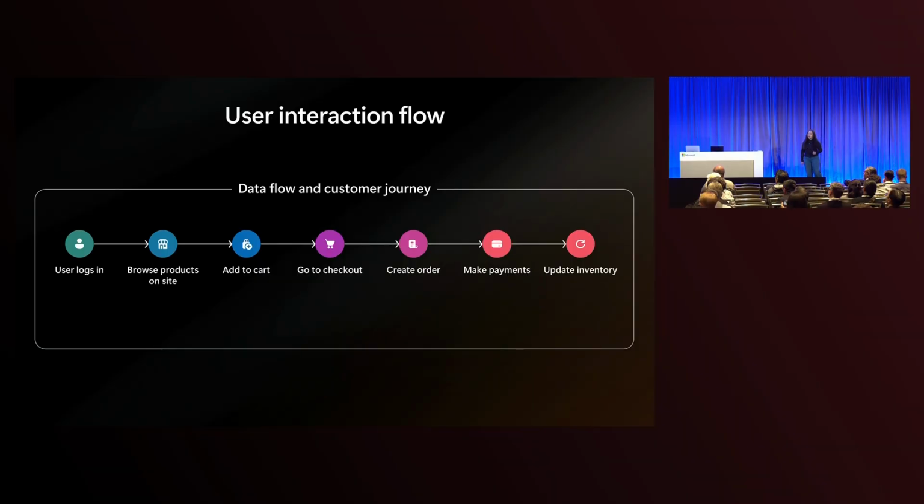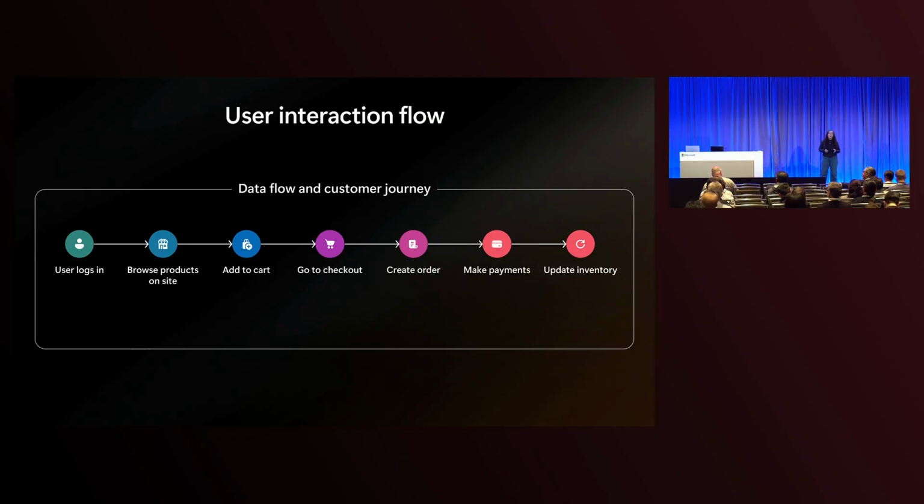As we look at the user interaction flow for our website, it starts with a user logging in. Then they can browse products on our site, they can add products to the cart, they can check out, they'll create an order, they'll pay for the order, and then our website will make sure to go update the inventory so that we have accurate stock counts.